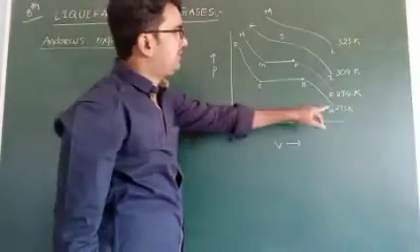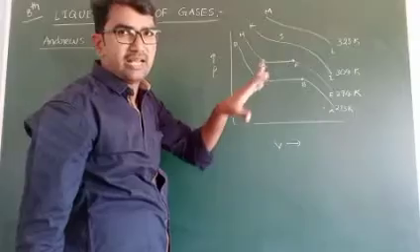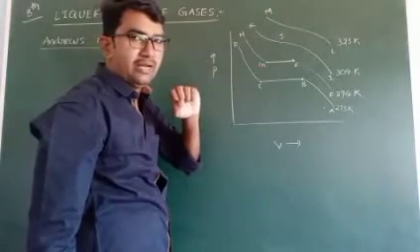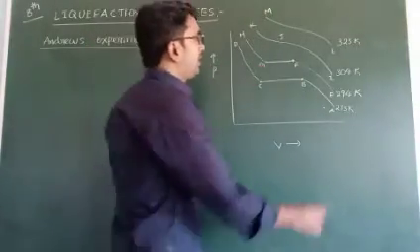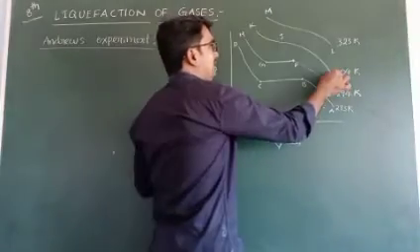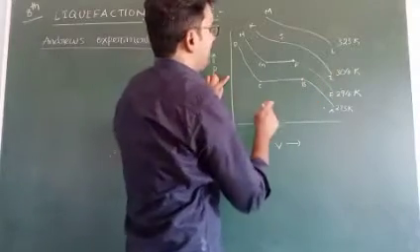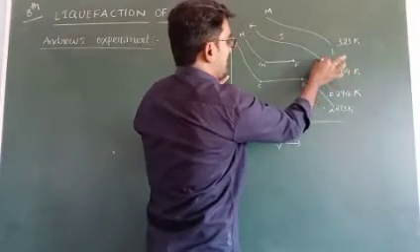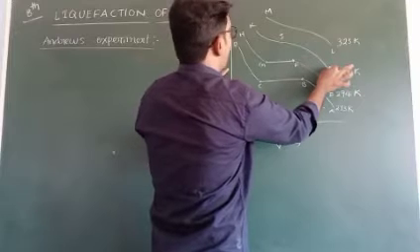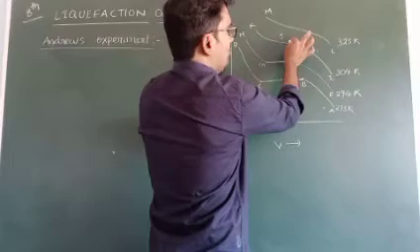So at 273 Kelvin and at 294 Kelvin, we observe the same type of liquefaction process. Now come to the 304 Kelvin temperature. Initially at low pressure, only gaseous particles are present. As the pressure on the gaseous molecules increases, they start conversion into liquid.